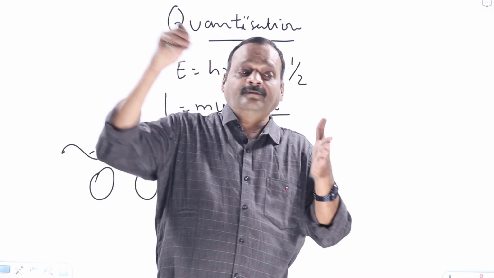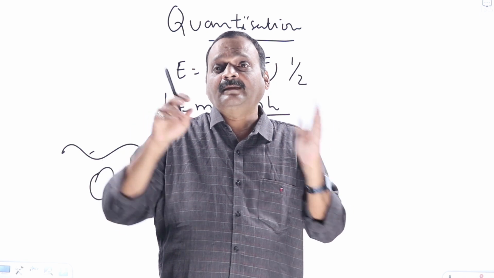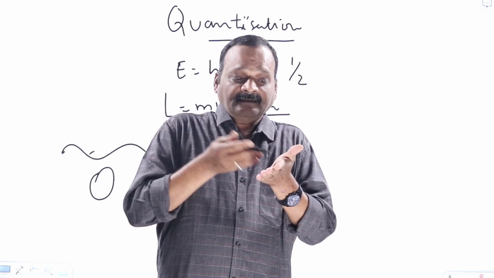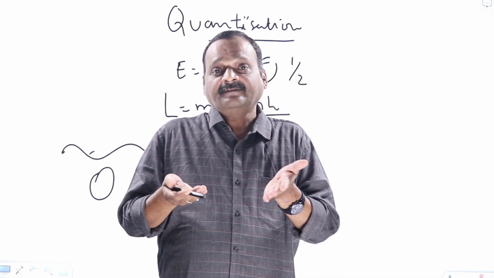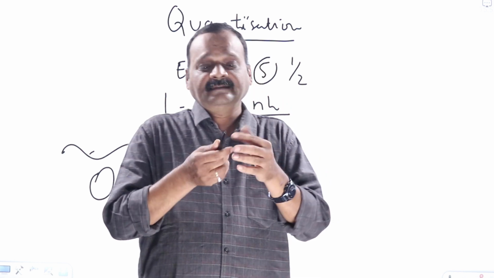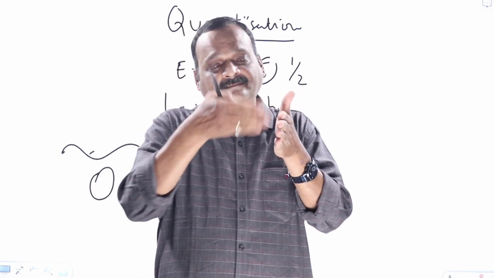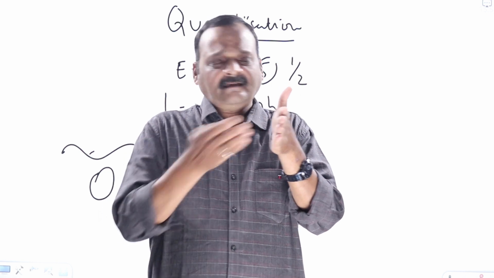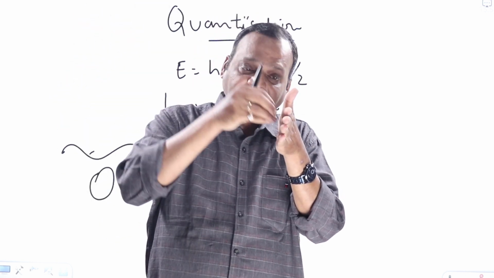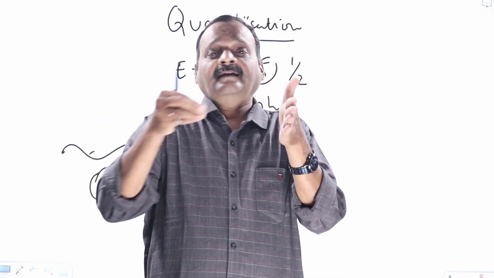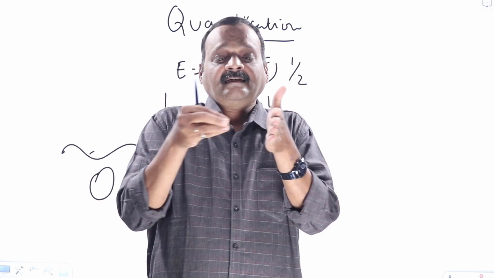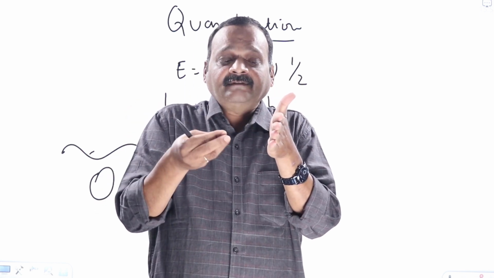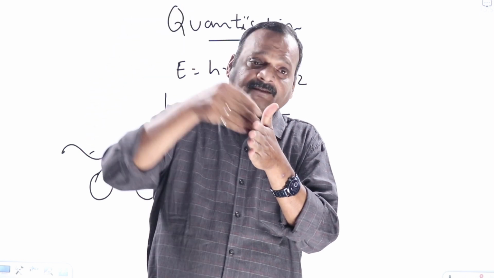When light falls on a metal plate, electrons are found to come out. Electrons coming out means they are getting energy from somewhere. Say this is a metal plate; there are some free electrons inside. They are not coming out on their own. When I send light of suitable wavelength, electrons are found to come out. They must have got additional energy. Where from? From the incident light only.